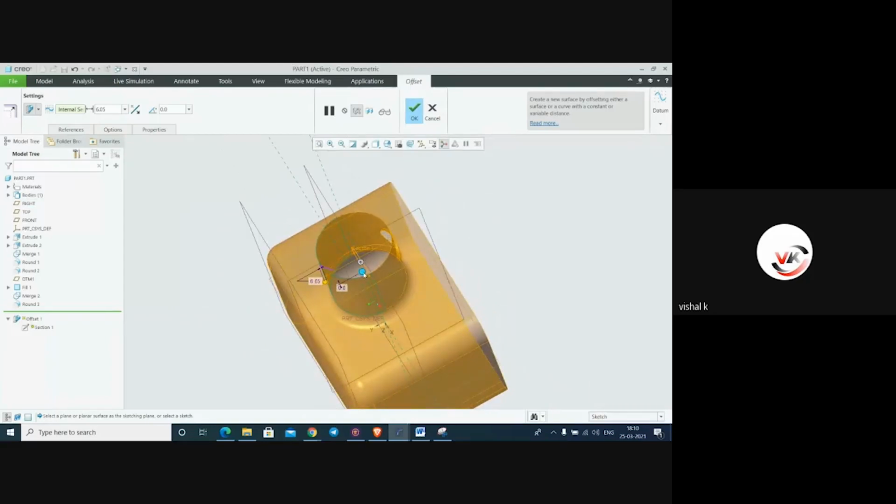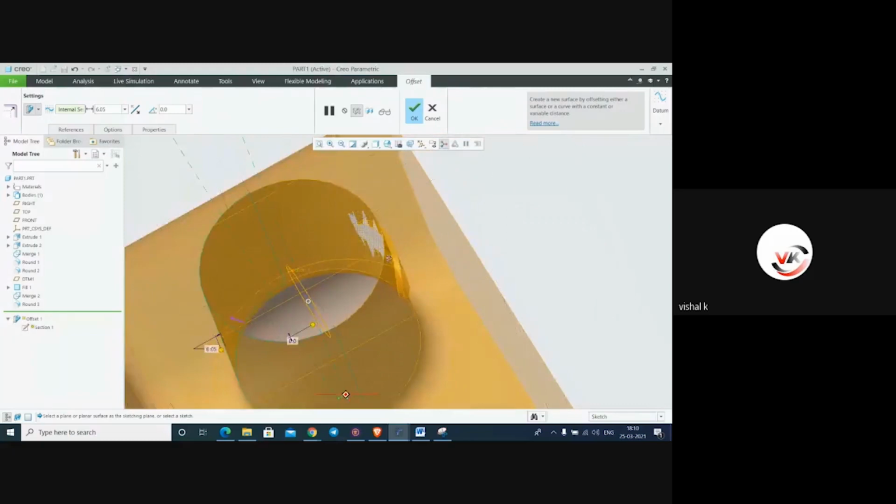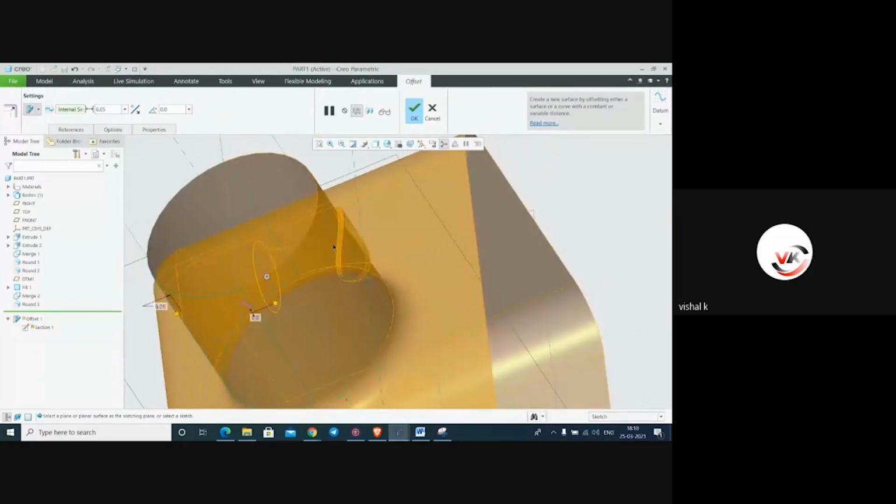See this. This feature we have created here, drafted feature. You can change the angle 1 degree. It is not accepting angle.